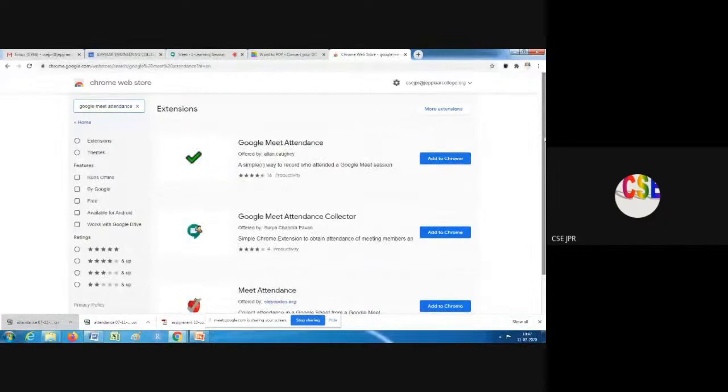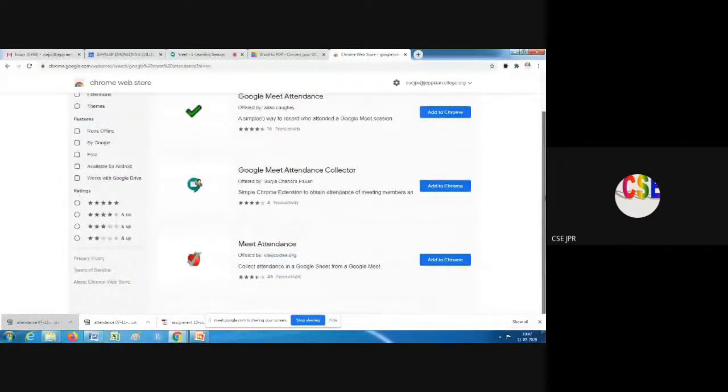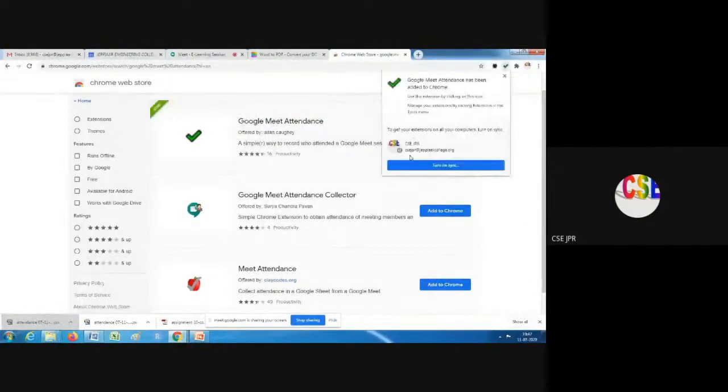I have already added one add-on, but there are many available, and each add-on has its own facility. You can click Add to Chrome. It is asking to add the extension, so I add this extension. It is uploading, and Google Meet attendance has been added to Chrome.